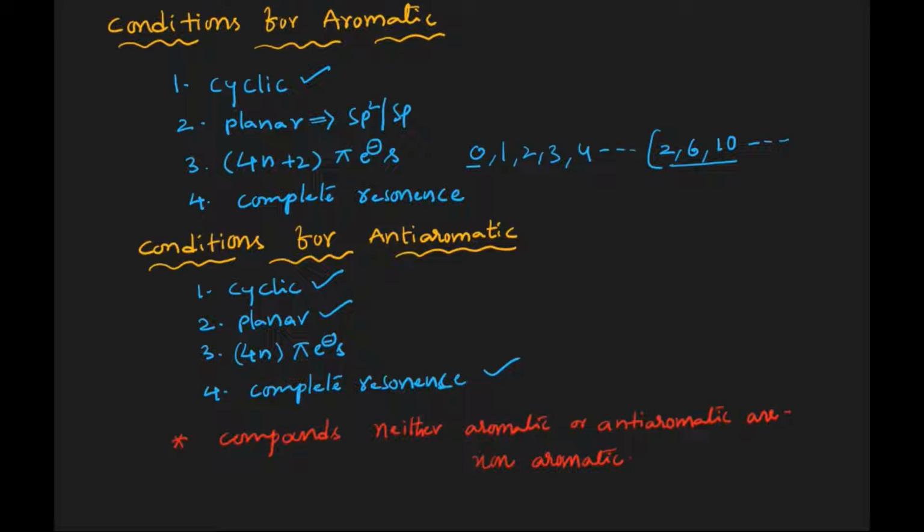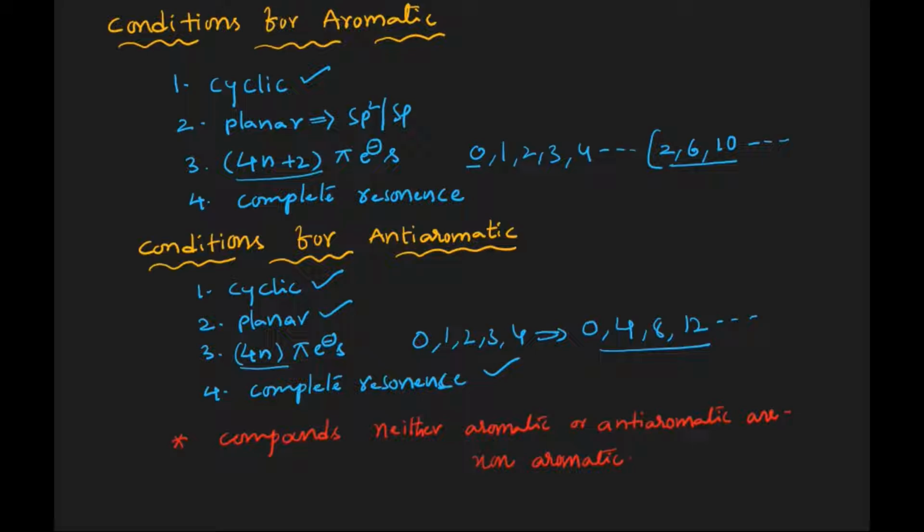But here the only difference between aromatic and anti-aromatic is that in the case of aromatic we have seen 4n plus 2 pi electron system, but here we'll be seeing only 4n pi electron system. As we have already discussed earlier, n might be any integer. It might be 0, 1, 2, 3, 4. By substituting 0, we'll be getting 0. By substituting 1, we'll be getting 4, 8, 12, etc. These numbers are called anti-aromatic numbers. And complete resonance has to be taken in the given compound. These are the conditions for the aromatic and anti-aromatic.